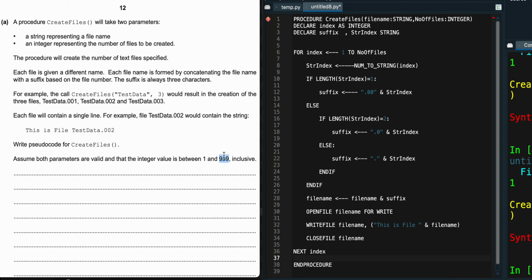When you're creating now the 999 file, we can just add a dot. Why? Because the length of my string index here is already 3, so there's no need of adding another 0. But if it's 2, like numbers from 10 to 99 inclusive, they're going to be coming through with 1 zero. Numbers coming from 1 to 9 inclusive are going to be coming through with 2 zeros.